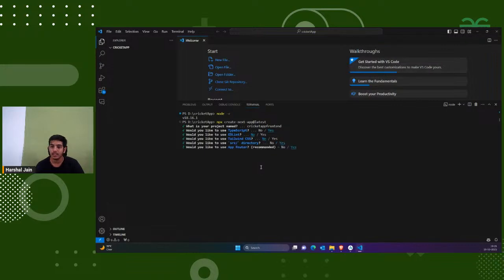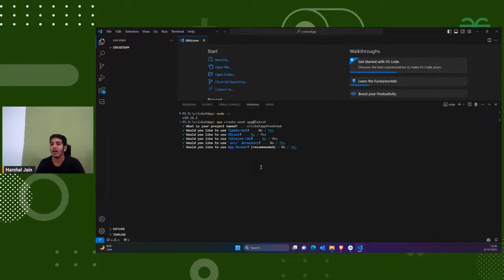Yes, I would like to use the src directory because in the latest version of Next.js, it's recommended to use the src directory. And later on it might change. Things usually change in Next.js. Like right now routing is very good, but later in future they might come with something else, so be prepared for that. So this thing might change in future. Next.js is a kind of volatile thing.